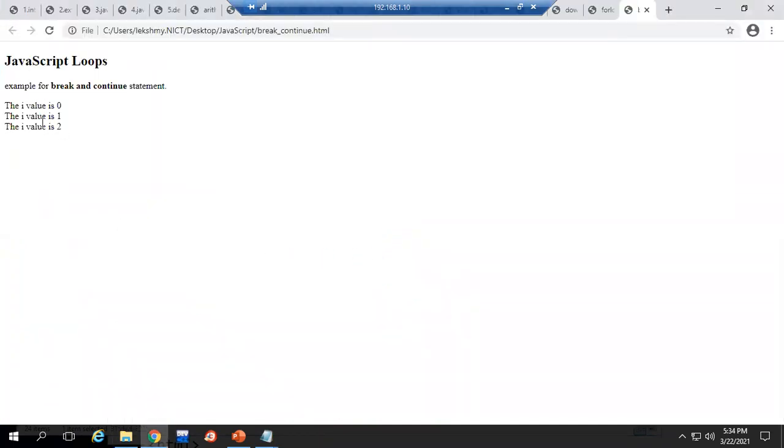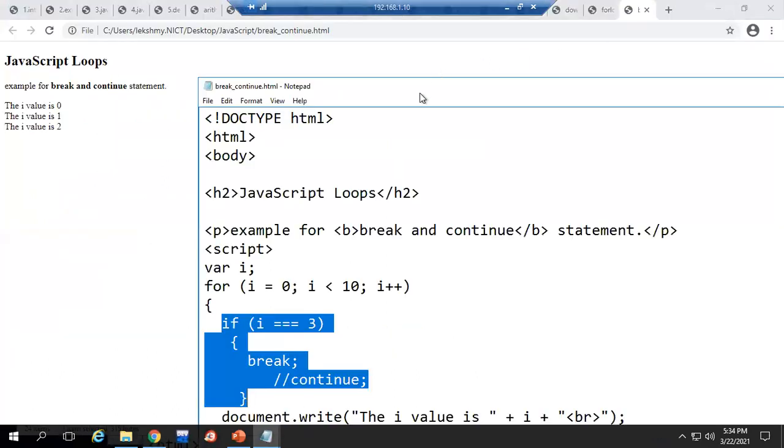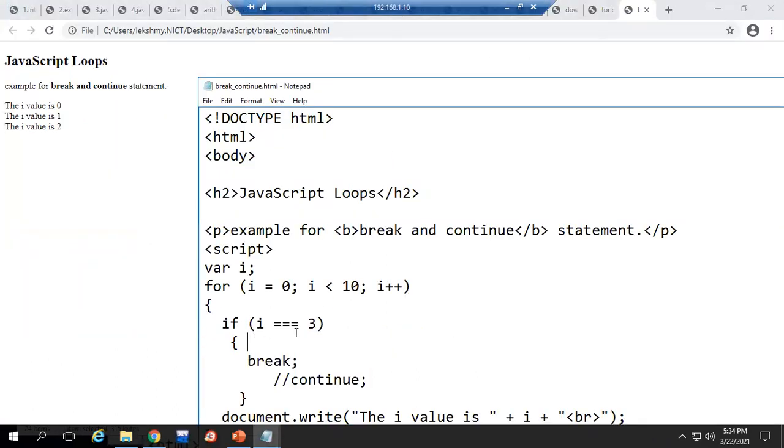So it printed I values only 0, 1, 2. After that, I became 3. So your iteration I value is 3. So this condition is true here, the if condition. So we used break here so that it terminates your entire loop. It is not continuing for the next iteration, 4, 5, 6, 7, 8, 9. It is not continuing there. Okay. So that is the usage of break statement.